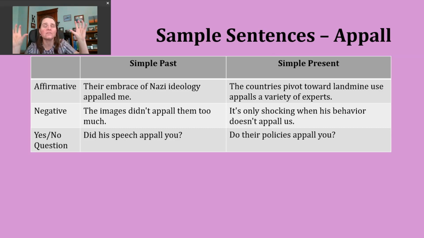Now let's talk about making some sentences in the simple present. We use this verb tense to talk about our habits and our routines. We also use it to discuss facts. And this is a verb tense where we need to pay attention to our subject. If our subject is I, you, we, or they, then we will just use the base verb. Okay, so no suffixes, no special endings. But if the subject is he, she, or it, then what we'll do is add an S to the end of the verb.